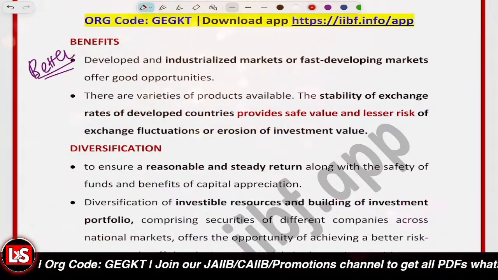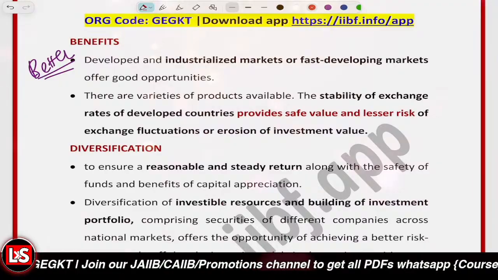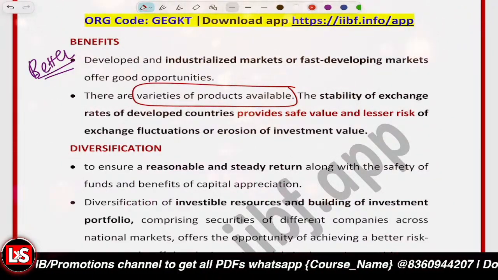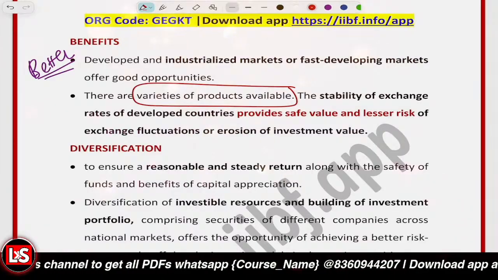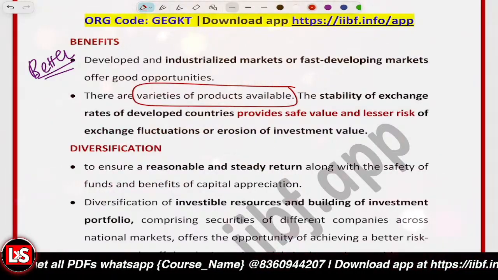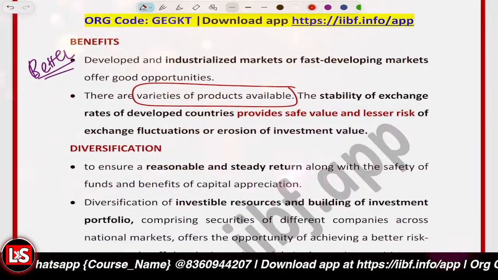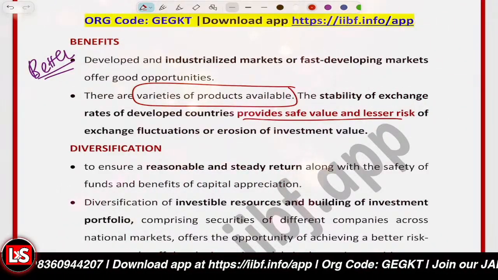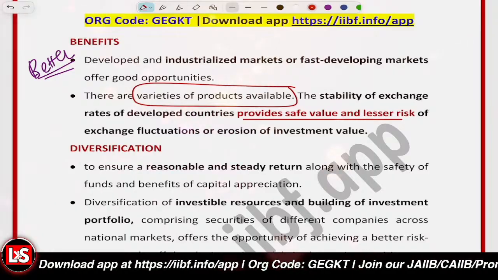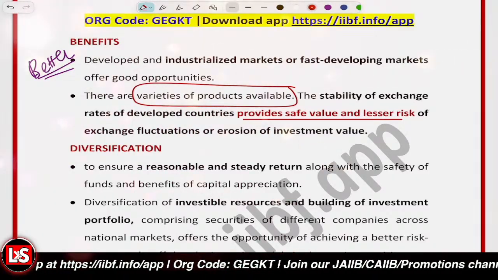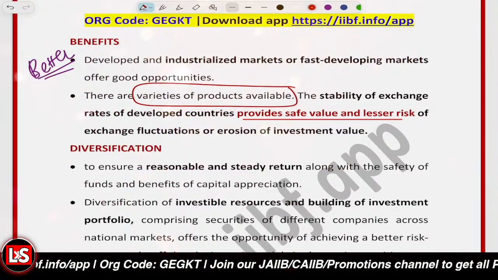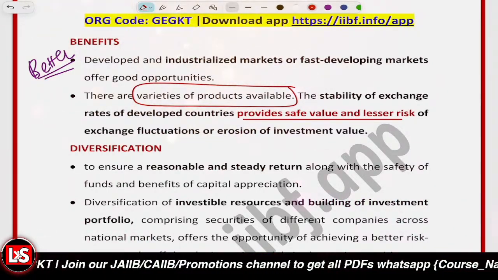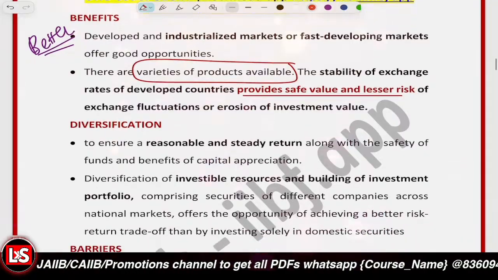That's the first thing. The second thing is the availability of multiple products. There is a variety of products available, like international mutual funds, country funds, ETFs, foreign stocks, right? And there is stability. Basically you feel safe, you feel lesser risk. Why? Because exchange rate stability is there, lower exchange rate volatility, and your value is preserved, and your currency erosion risk is basically reduced. Okay, so that's the benefit related to it.